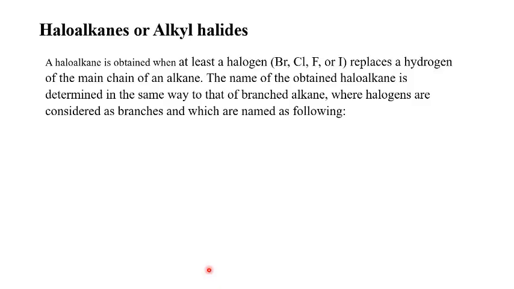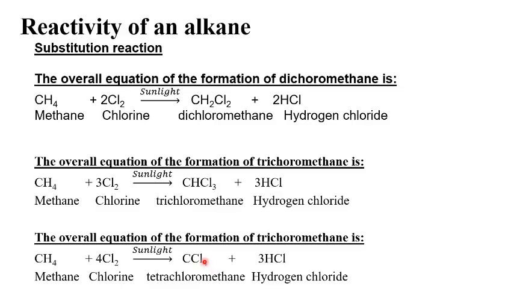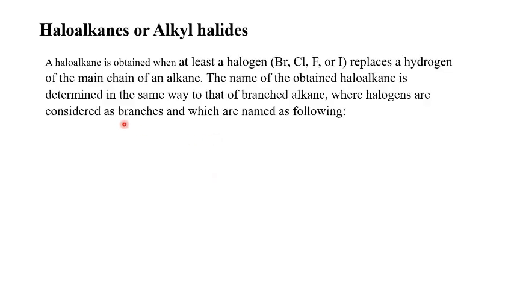The products obtained in these reactions are called haloalkanes or alkyl halides. What is a haloalkane or alkyl halide? It is obtained when at least one halogen replaces a hydrogen of the main chain of an alkane. The name of the obtained haloalkane is determined in the same way as that of a branched alkane, where halogens are considered as branches.